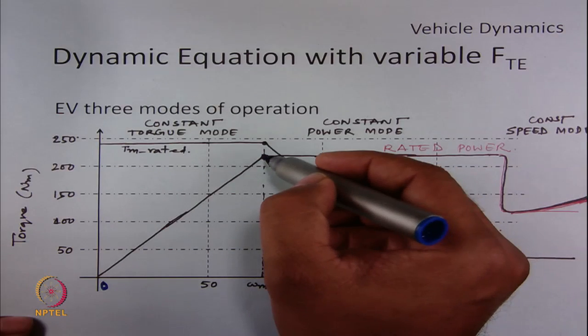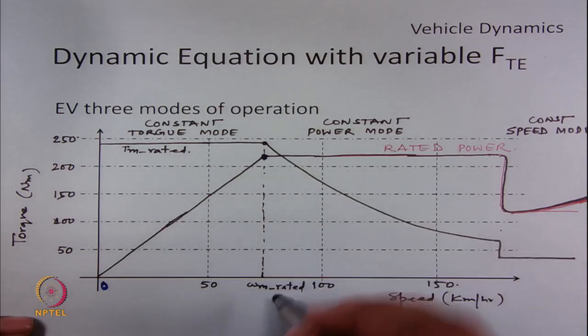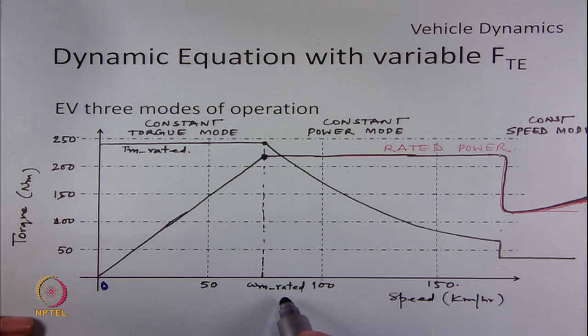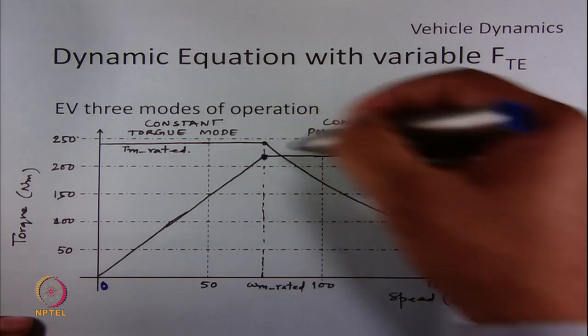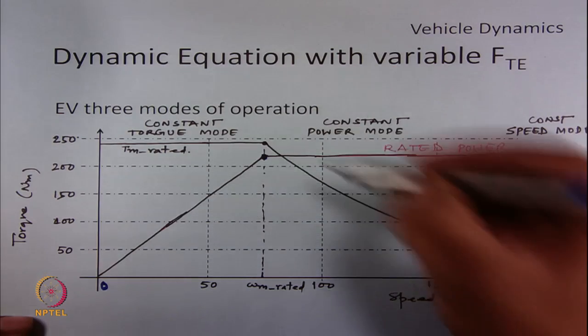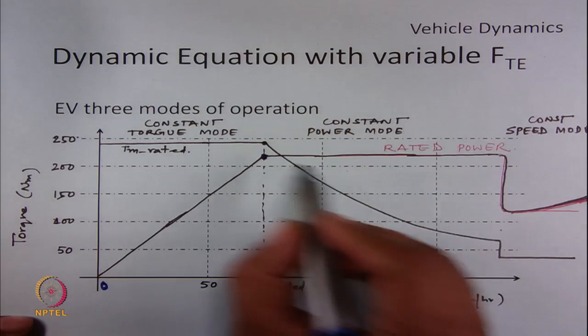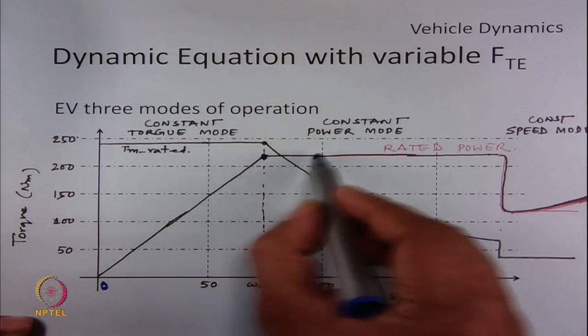So, after omega rated of the machine is reached, any further increase in speed is achieved by going in constant power mode. So, this is the constant power mode.